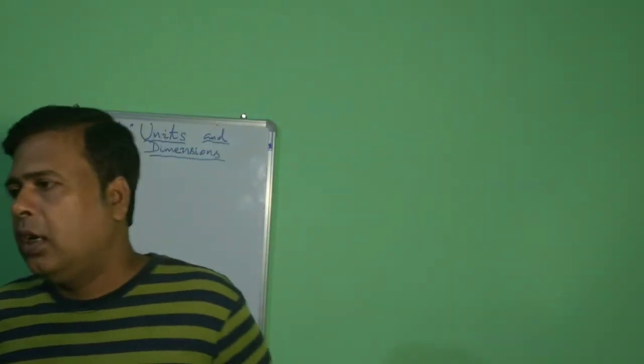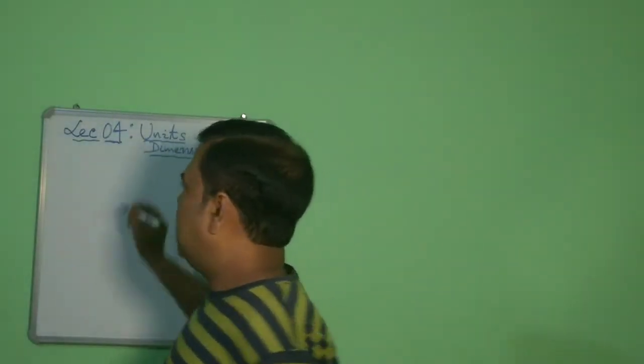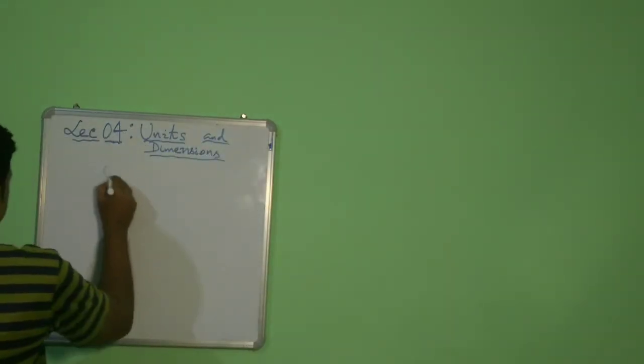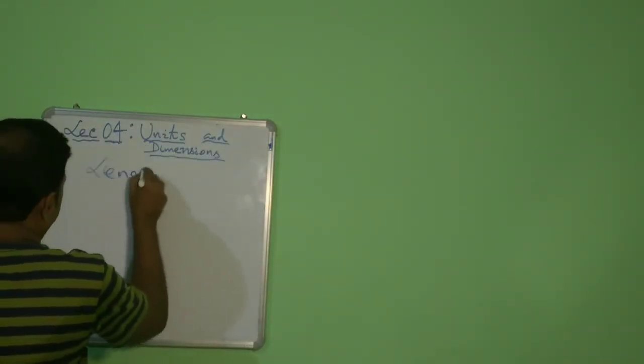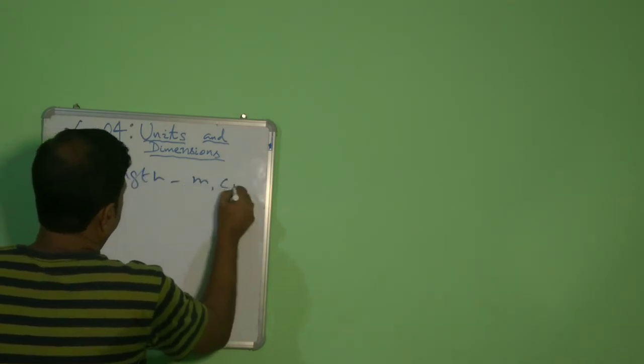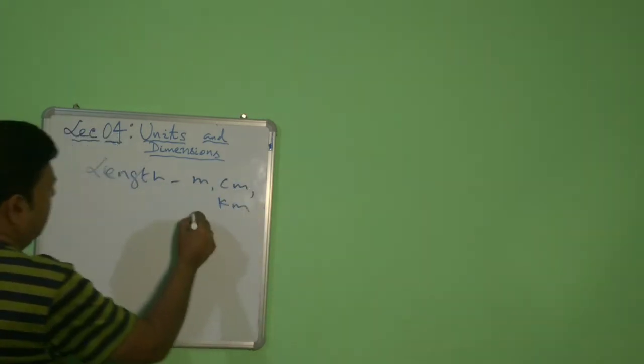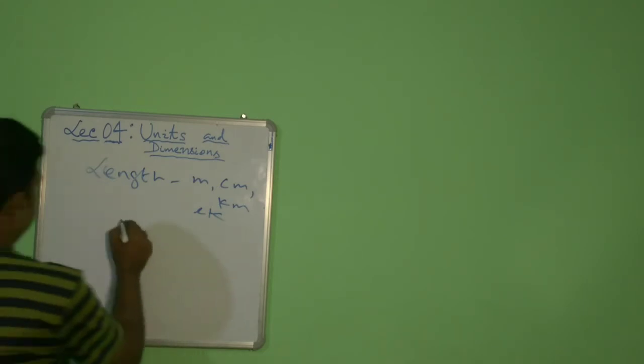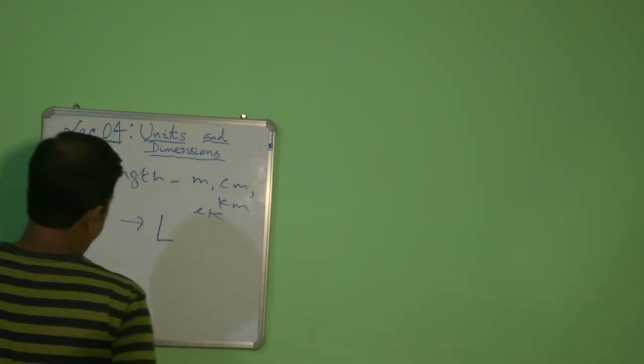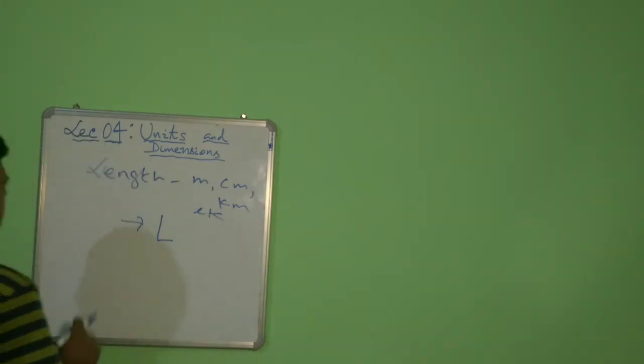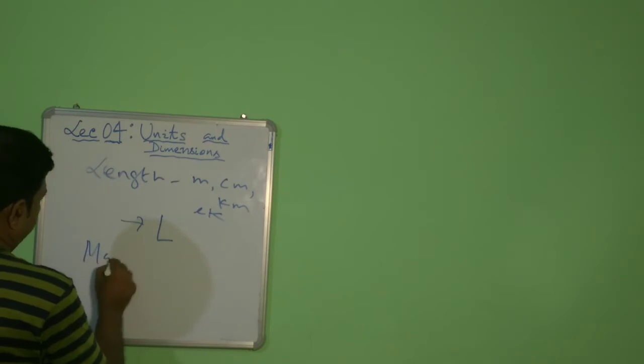So dimensions, suppose length has various units, like meter, centimeter, kilometer, feet, miles, etc. But if you want to represent the length in terms of dimension, we will simply write it L. Suppose mass.